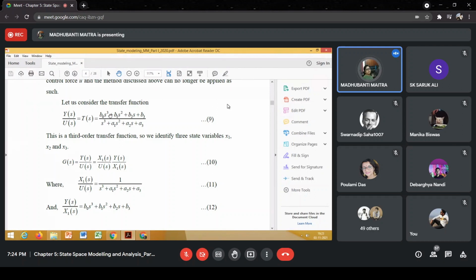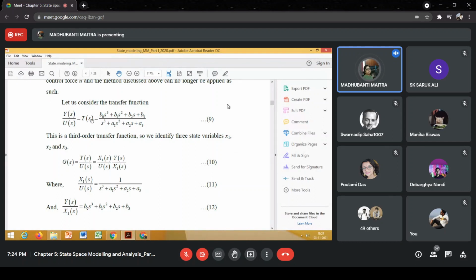to contain some zeros. Let us first discuss this particular example, then we'll try to generalize the state model that we obtain for this system. Since the system does have some zeros, we are assuming that the numerator polynomial is of order 3 and the order of the system is also 3.